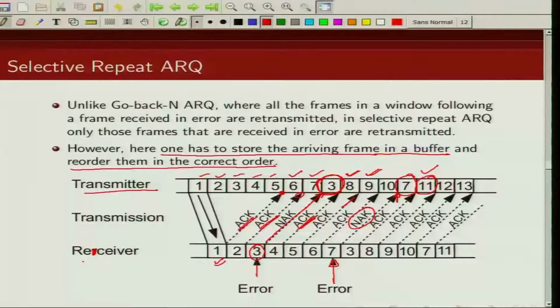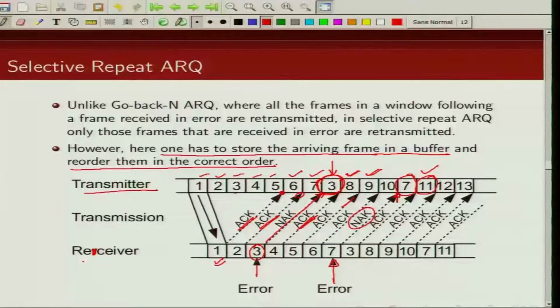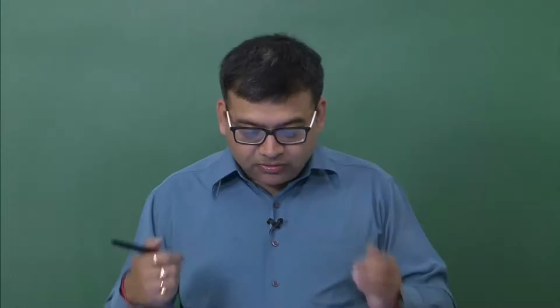So you can see in selective repeat ARQ, we are selectively retransmitting only those packets which are not received correctly. I am receiving packet number 3 here correctly at the receiver. In the meantime, I already received correctly packets 1, 2, 4, 5, 6, 7. So once I get packet number 3, I need to put it back in the order after packet number 2 and before packet number 4.